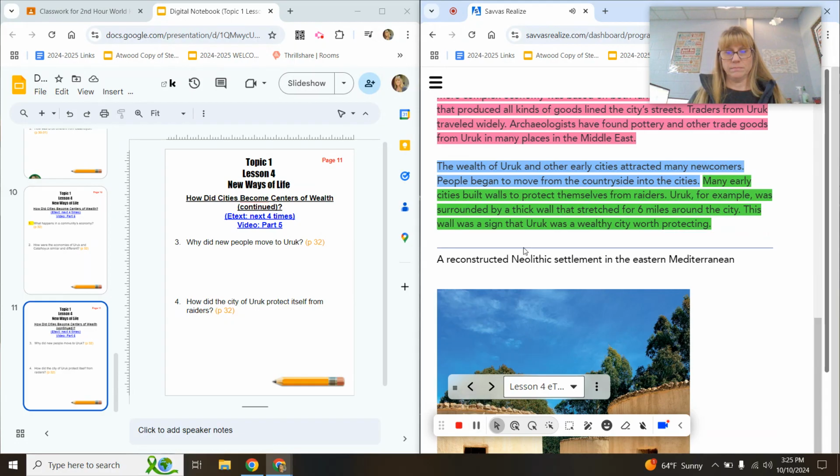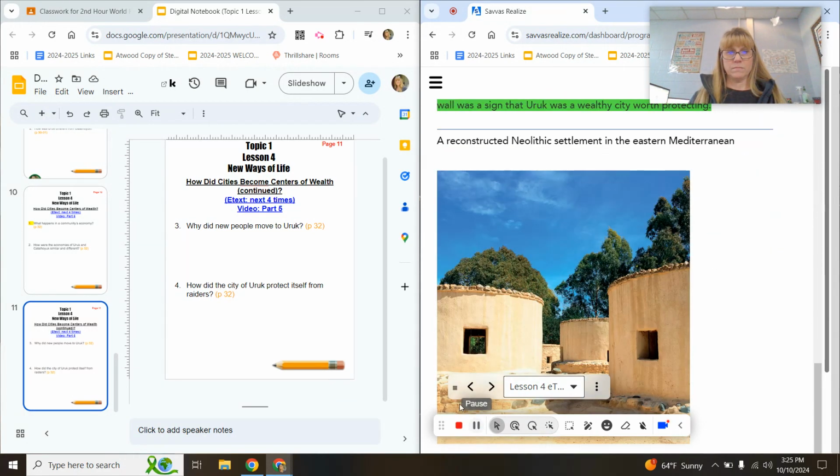The wealth of Uruk and other early cities attracted many newcomers. People began to move from the countryside into the cities. Many early cities built walls to protect themselves from raiders. Uruk, for example, was surrounded by a thick wall that stretched for 6 miles around the city. This wall was a sign that Uruk was a wealthy city worth protecting.